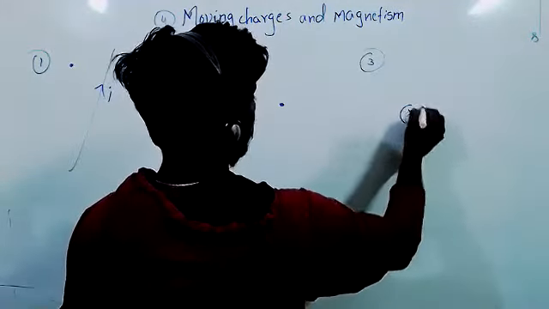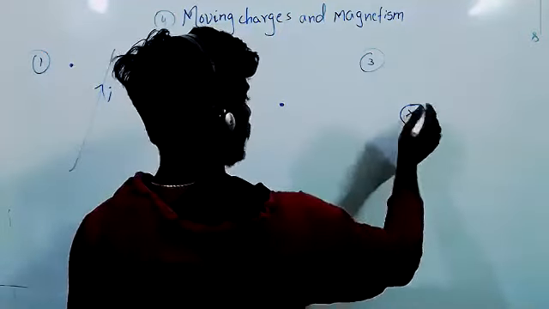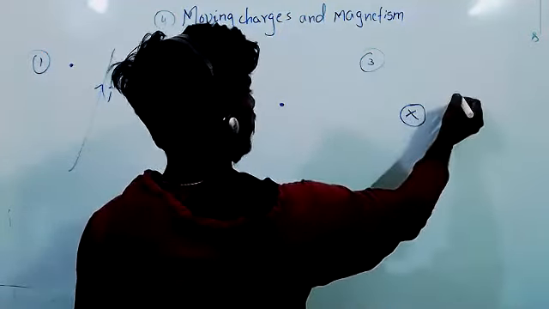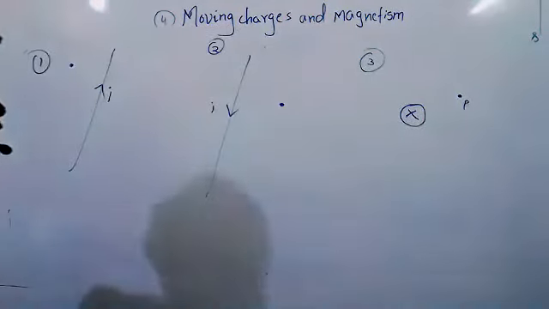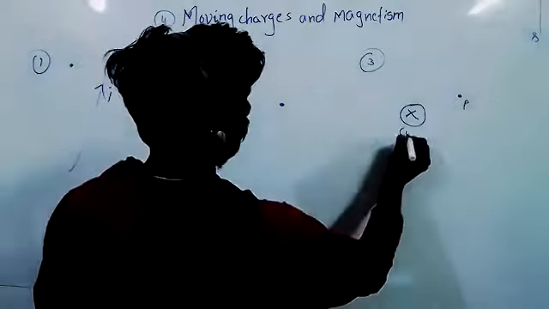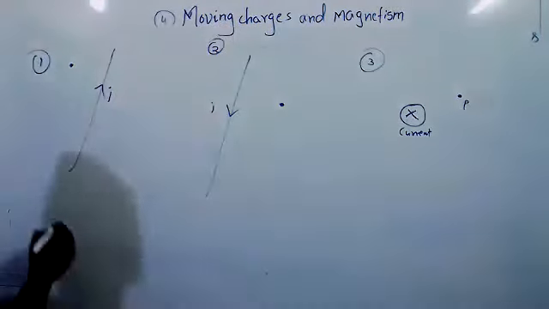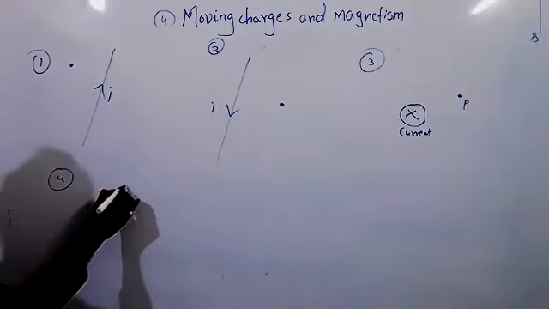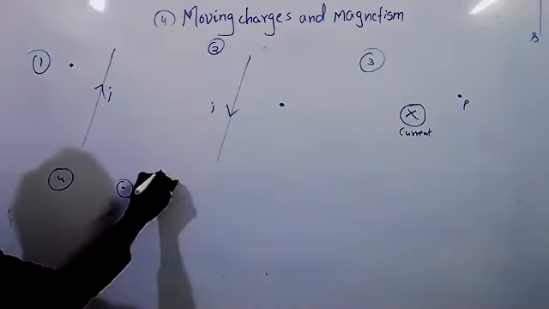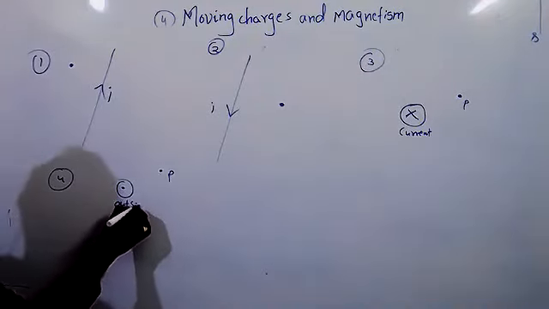Current is going inside, field inside. Point P is here. What is the direction of magnetic field? We have to calculate. Current going inside. Fourth question. Current coming outside and point P is here. Outward.